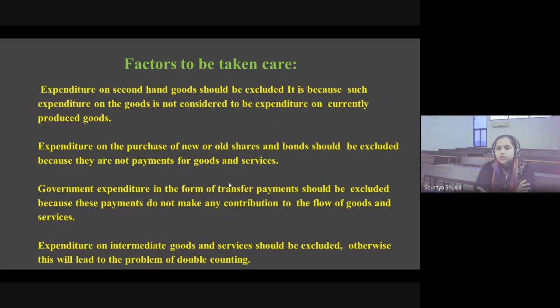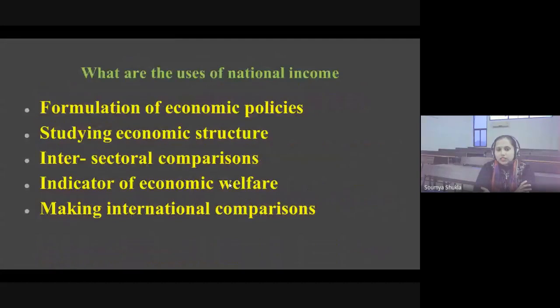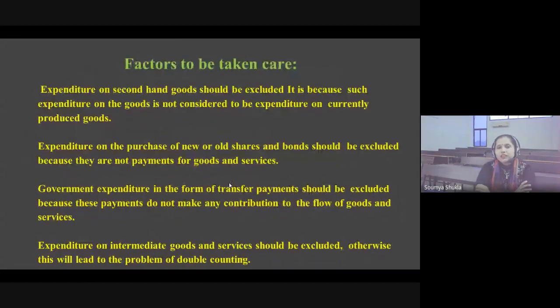Government expenditure in the form of transfer payments should be excluded because these payments do not make any contribution to the flow of goods or services. Expenditure on intermediate goods and services should be excluded. Why is it excluded? Because it will lead to the problem of double counting. So there are various factors which should be taken care of while doing the expenditure method.